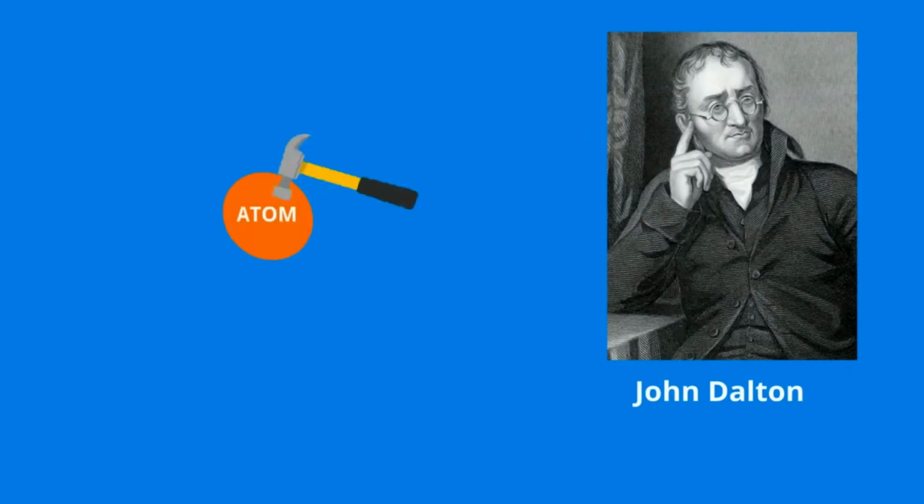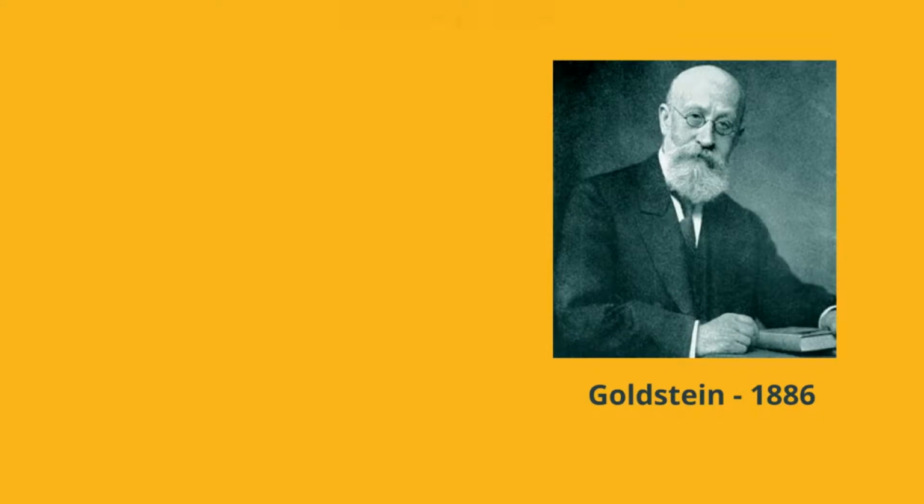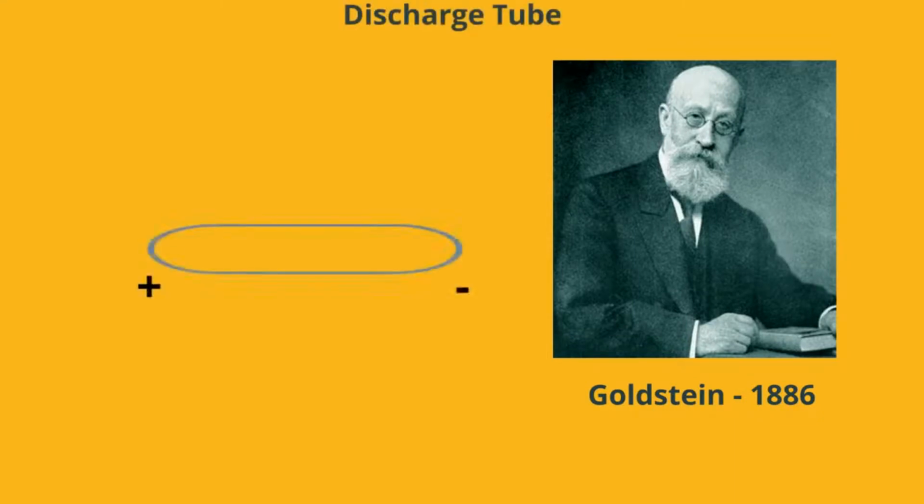Dalton's atomic theory stated that an atom was indivisible and indestructible. However, in 1886, Goldstein came upon positively charged radiations in a gas discharge, which he termed canal rays. These radiations led to the discovery of the proton. The mass of a proton was about 2000 times that of an electron, and it carried a positive charge.